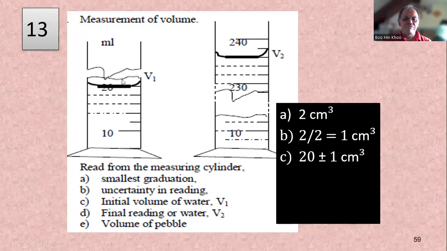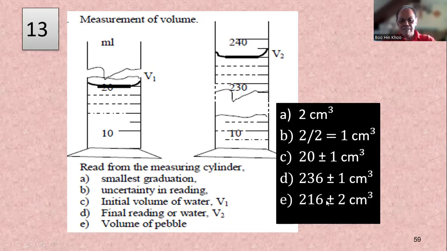So this is the first reading, 20 plus minus 1. And second reading, you put a stone inside there. Water level rises up, so 32, 34, 36, 236. So subtract, you get 216 plus minus 2 cm cubed.